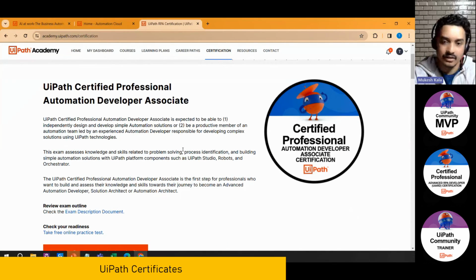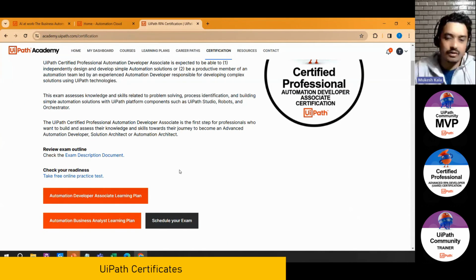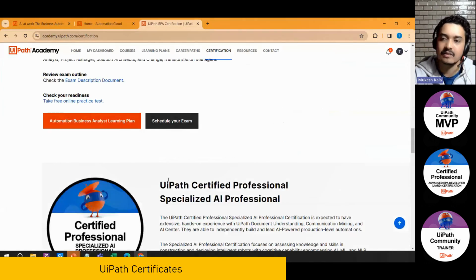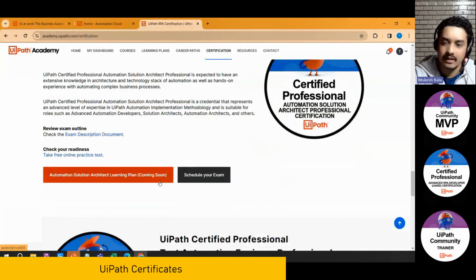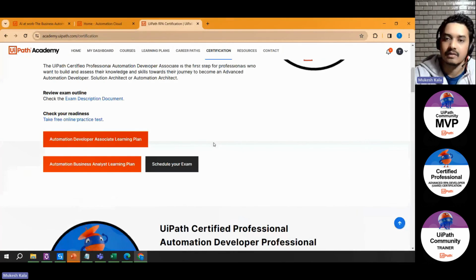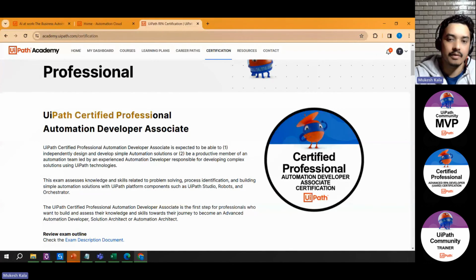These are the paid certifications. This would be, I would say, the next level for you. These are the paid certifications for UiPath. It has them for business analyst, specialized AI, solution architect, right? As a student, as a beginner, if you want to pursue, you can always start with the UiPath Certified Professional Automation Developer Associate. For the people who are getting started, this is a certification you will get, and it has a lot of value for beginners. But that is the next step once you complete your learning plans and everything. So certification is also there from UiPath.